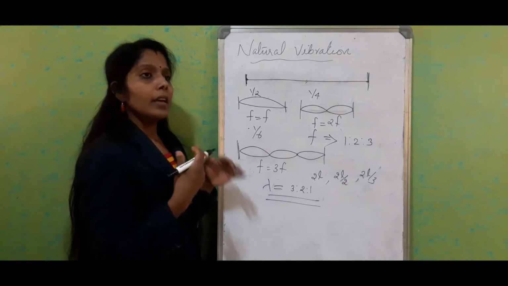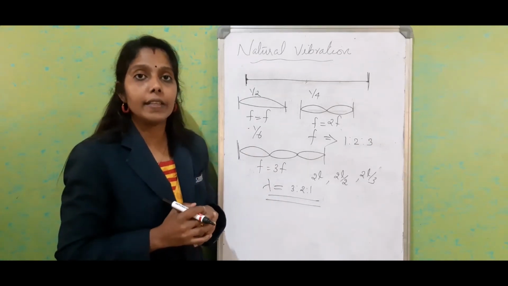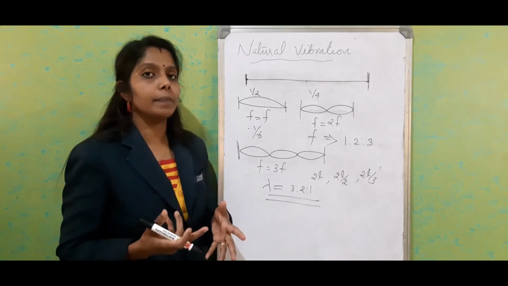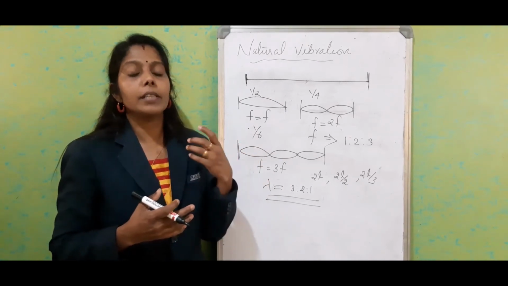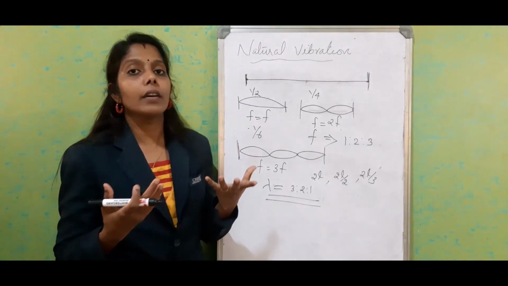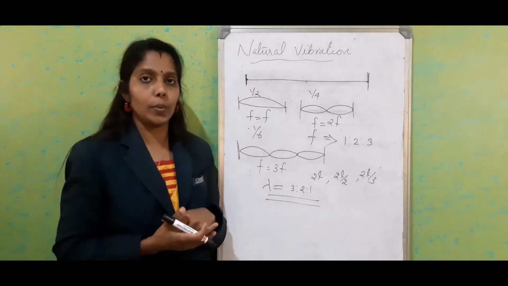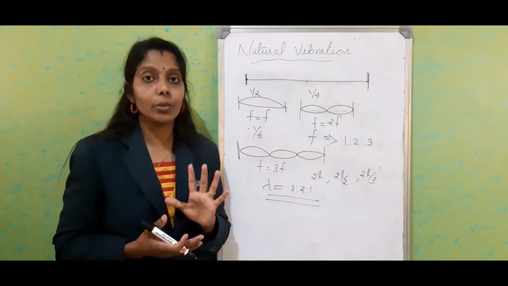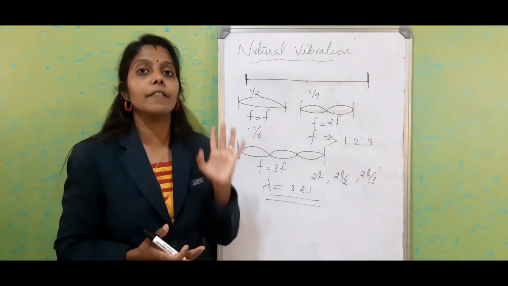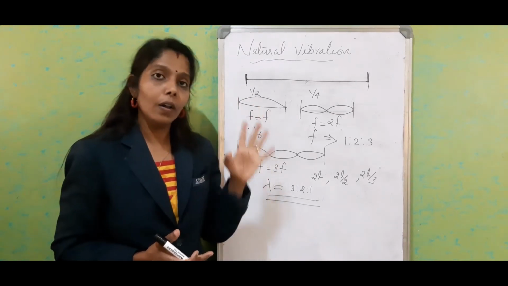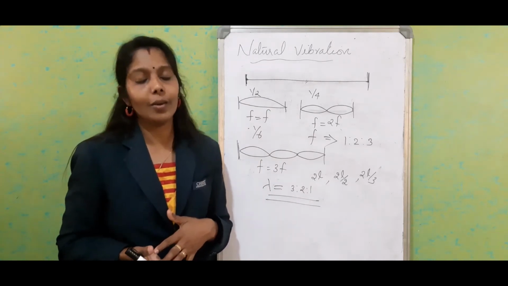Now if we consider the case of a piano, pressing different keys is also connected to different strings, like how it is with a guitar. Depending upon the string's tension, length, and area of cross section, the frequency will vary according to the previous equation. So these are some examples of natural vibration in the absence of external force. In the absence of external force, all these examples are producing natural vibrations.